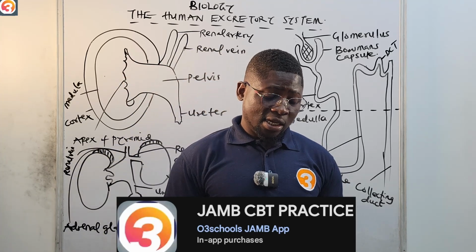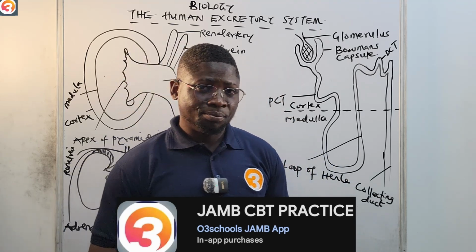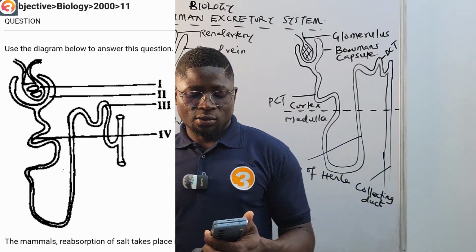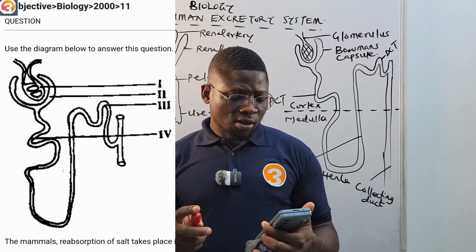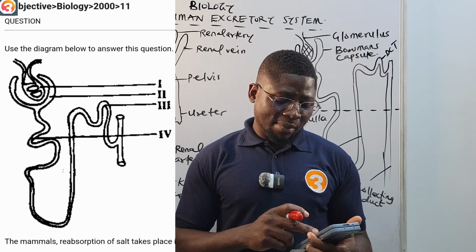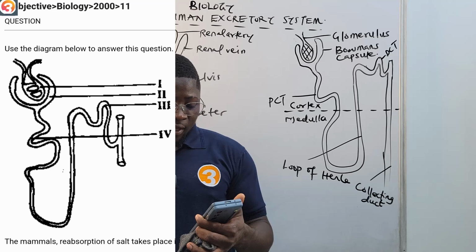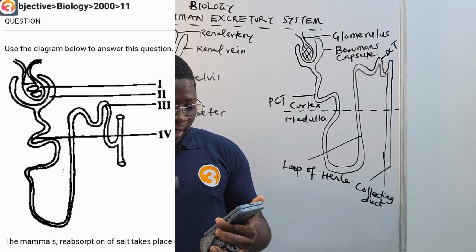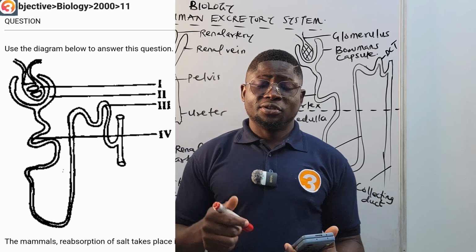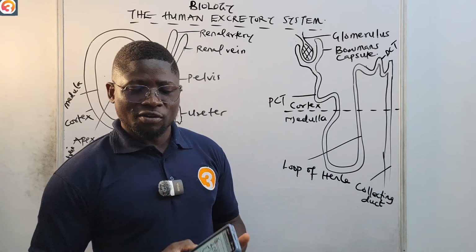Let us see a JAMB past question from the app. This is a year 2000 question number 11. It says, use the diagram below to answer these questions. I'm given a diagram, and we're told that in mammals, reabsorption of salts takes place in: A says IV, B says III, C says II, D says I. We'll come back to this question, and many more on the excretory system, from this application.